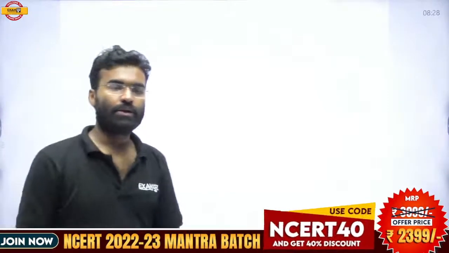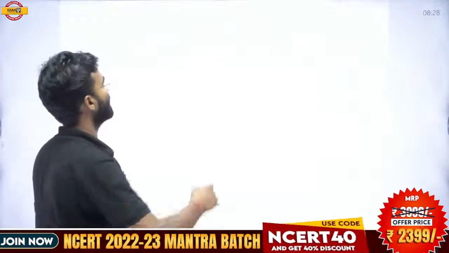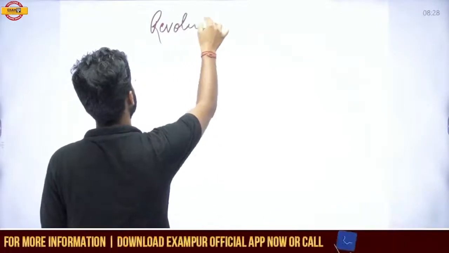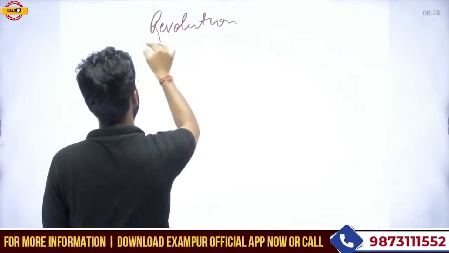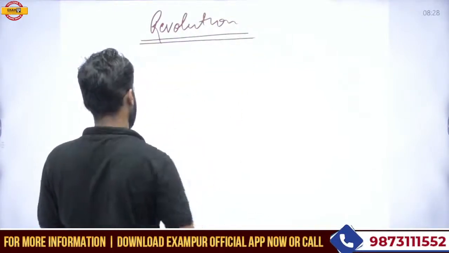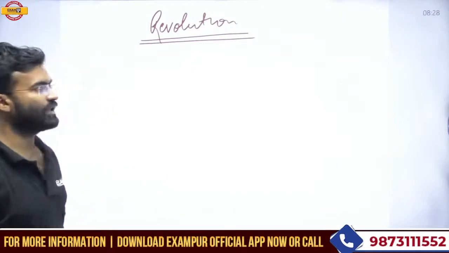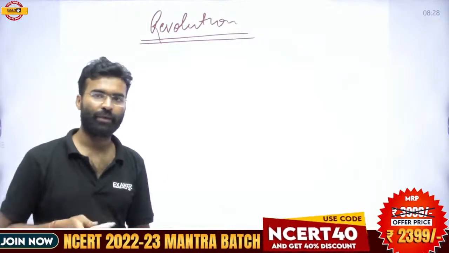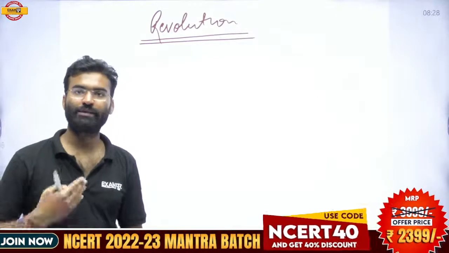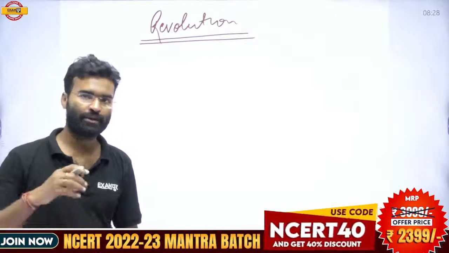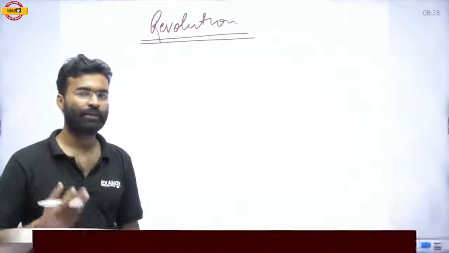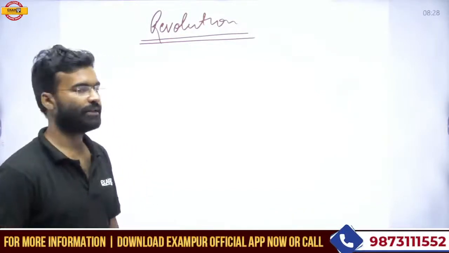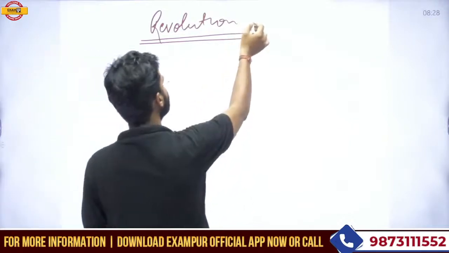Okay. So what is the revolution? Literally, the meaning of revolution is moving or revolving around anything. Revolution is the motion of any object in which the object is moving around a center place or a central body or central object, and that is the revolution.